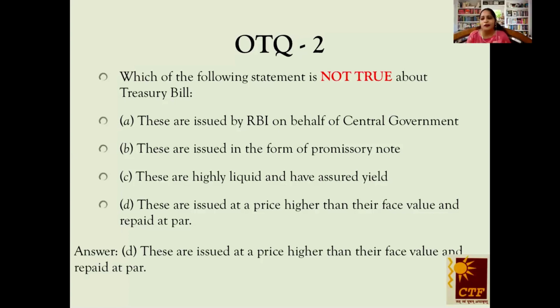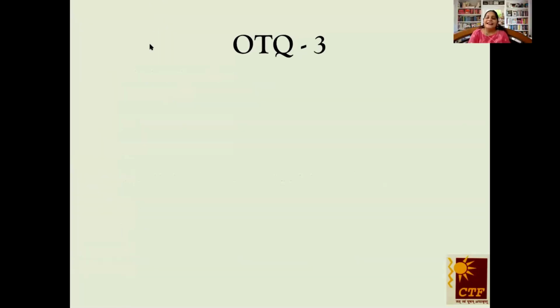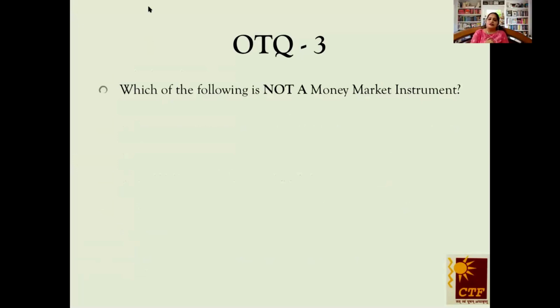Students really enjoy doing OTQs. Let's move ahead with the next question. Students are still answering. Another OTQ for you, students. Yes, again, a negative question. Such questions are called negative questions, where you have to find out which of the following is not a money market instrument. So out of the 4 options, 3 will be money market instruments and 1 will not be. So let's have the options here on the screen.